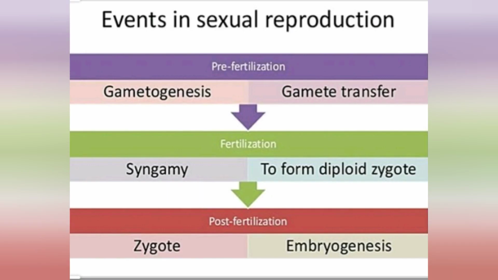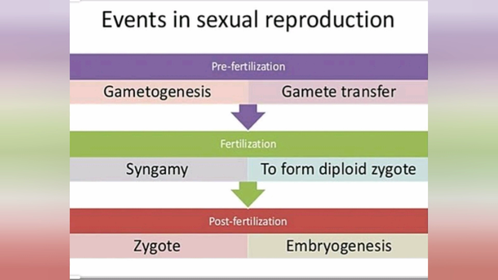What are the events or stages involved in sexual reproduction? There are 3 stages. First is pre-fertilization, then comes fertilization, and third is post-fertilization. We'll see each event and what are all the things which are happening in each event. First, we'll concentrate on pre-fertilization events.